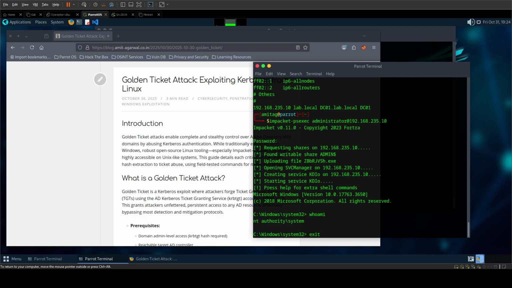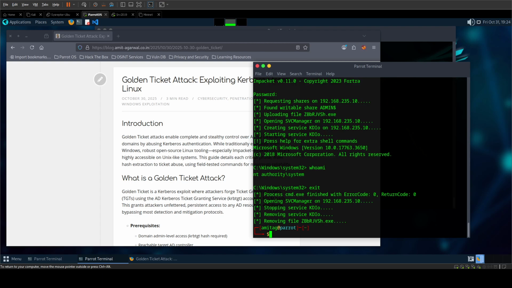So now to create a golden ticket, the first thing that you should remember about golden ticket is that it doesn't depend on the user password. It uses KRBTGT hash. You could use either NTLM hash or the AES256 hash for KRBTGT to forge a golden ticket. And once you have created a golden ticket, you can use it to log into any account in the AD, and it will work even if the user changes his passwords.